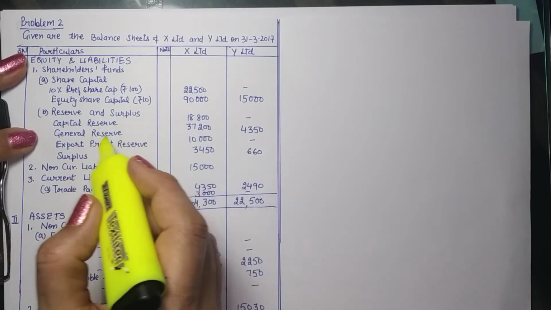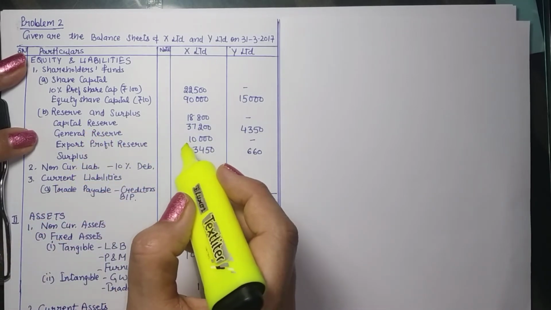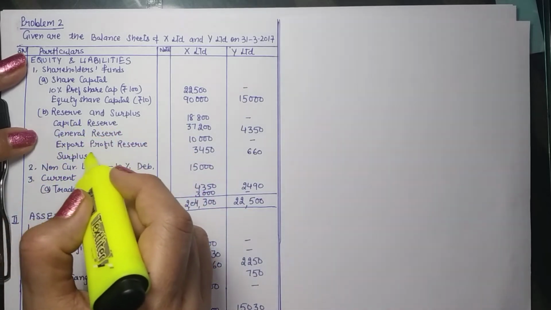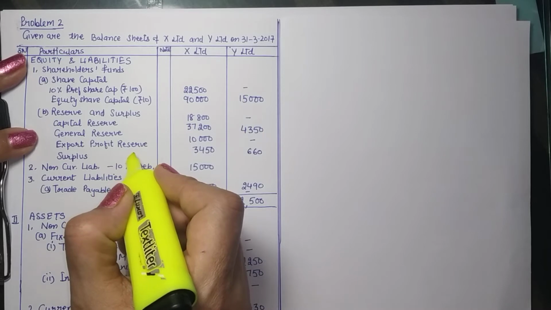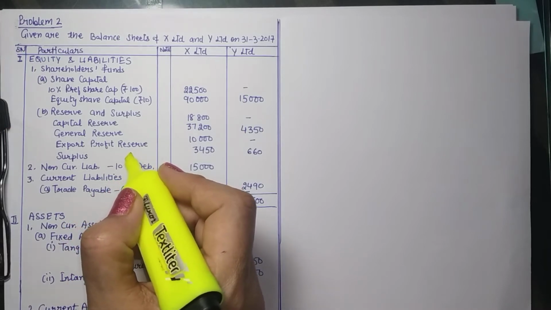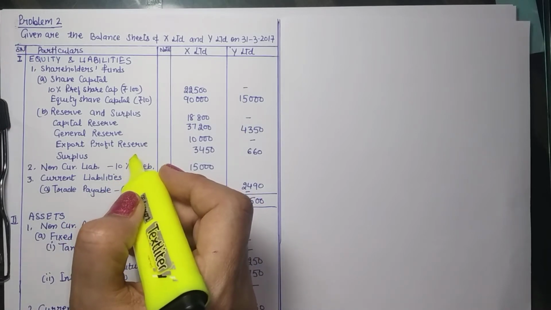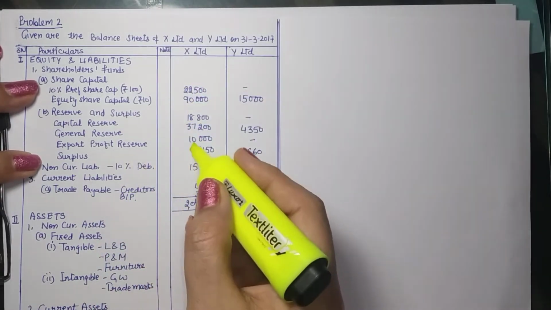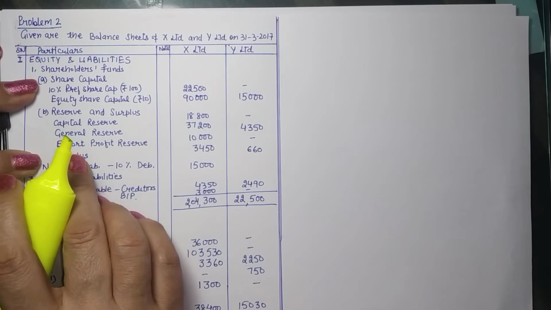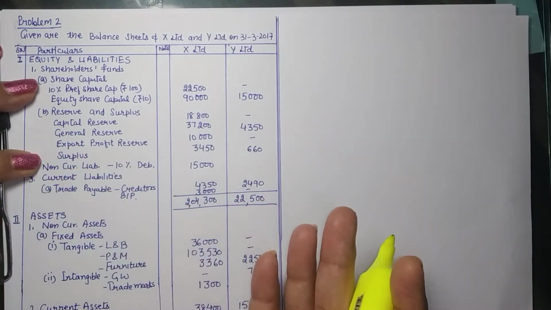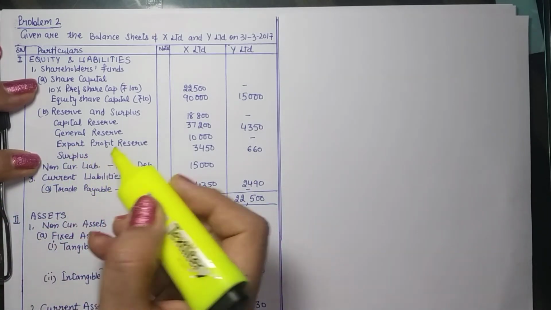Now all these are normal reserves, right? These are all profit based reserves. Export profit reserve is something which a company needs to maintain to avail tax benefits. So it is a kind of statutory reserve. So if this company is to go out and somebody is to purchase this company, then they need to maintain this reserve in their own books. So it is a statutory reserve.